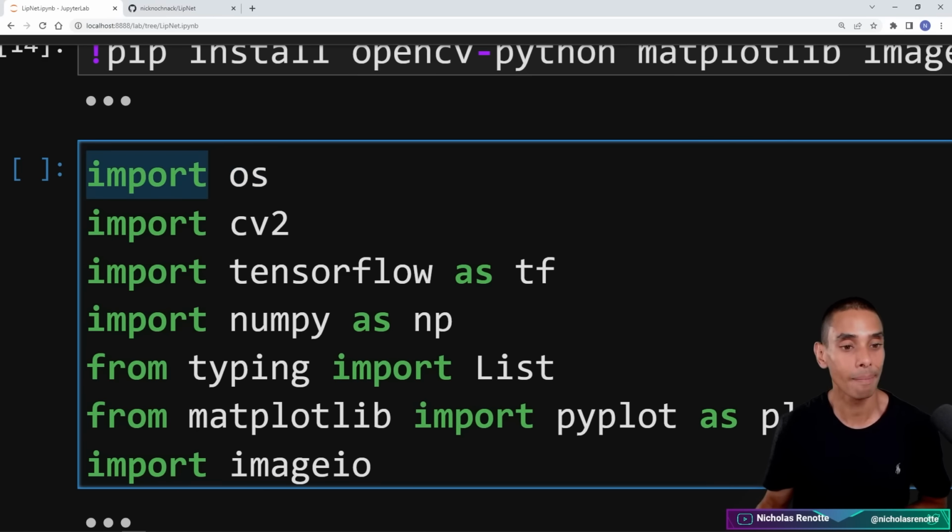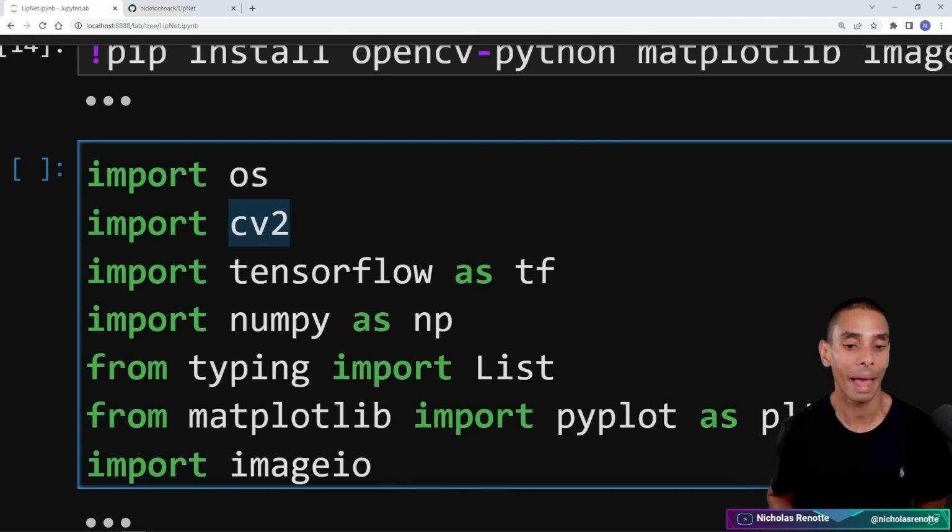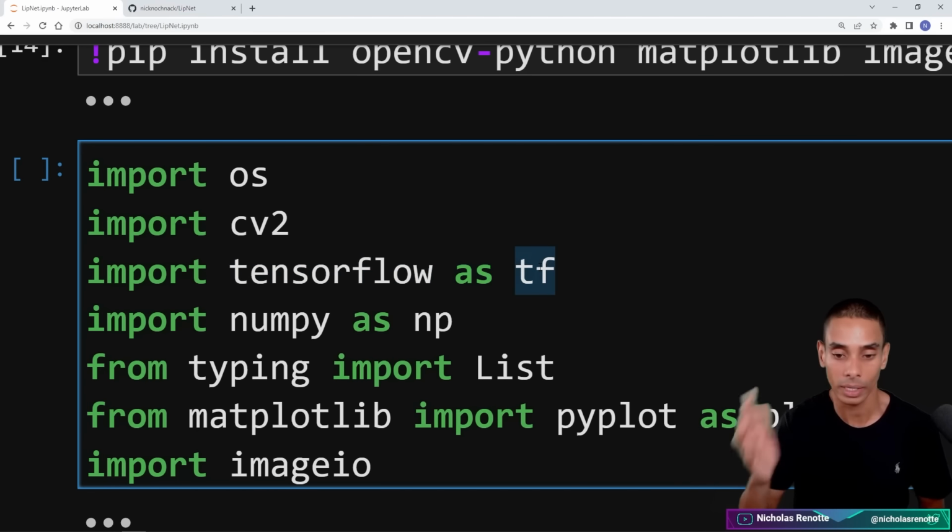So first line is import OS. Our second line is import CV2. This is going to allow us to import OpenCV, which is going to be needed to pre-process and load up our videos. Then we've got TensorFlow. So import TensorFlow as TF. That's going to be our primary deep learning framework that we're going to use. We're going to use TensorFlow data pipelines as well.